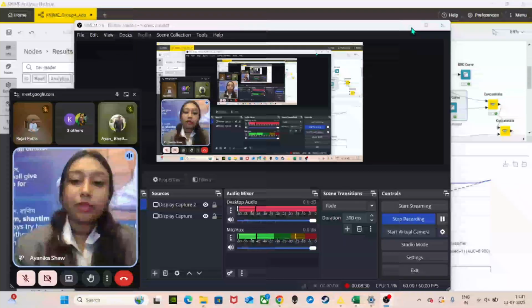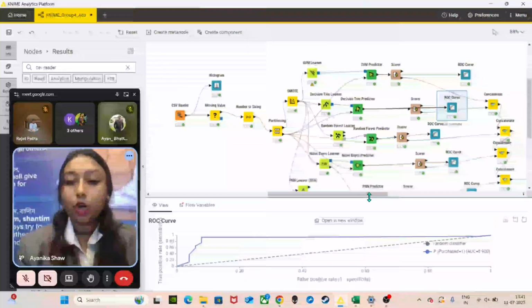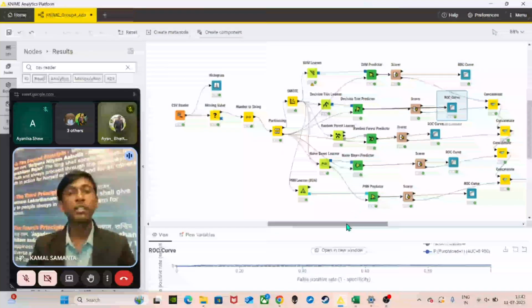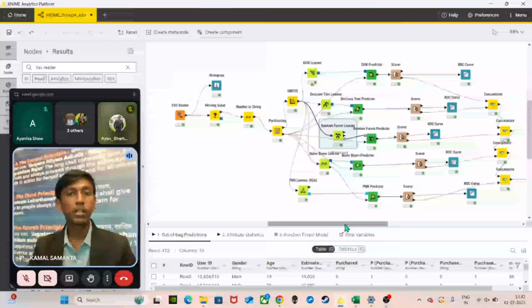So the next part will be explained by my fellow friend Komal. Thank you, Anika. So we will go ahead to the next machine learning method, random forest learner.